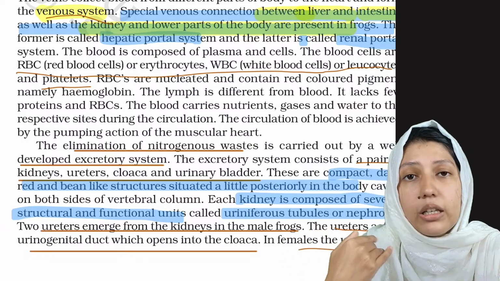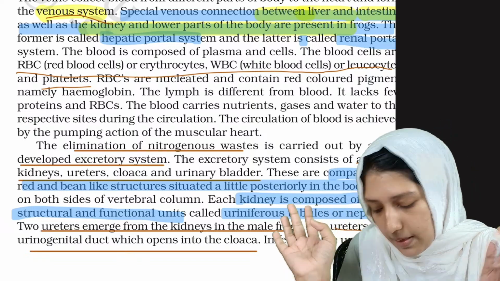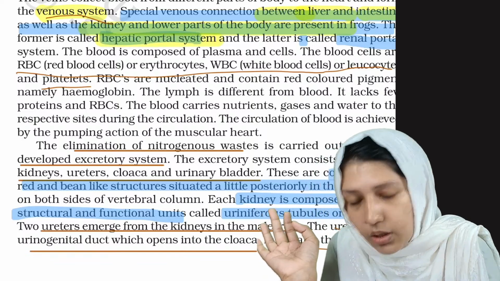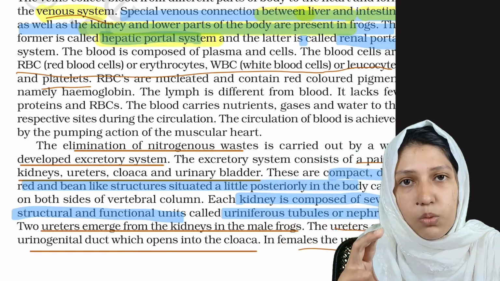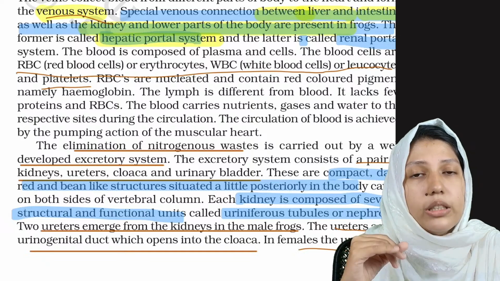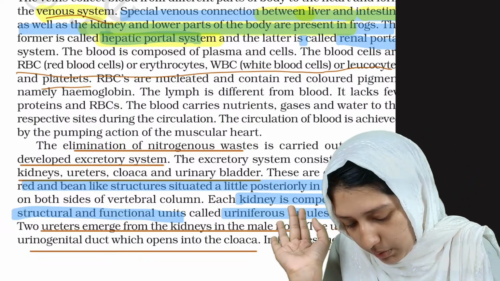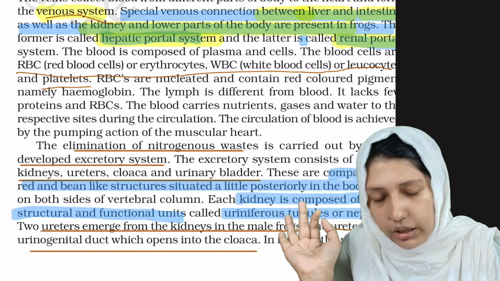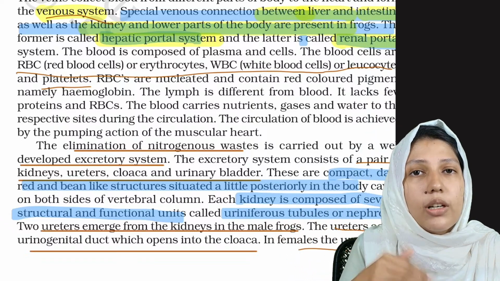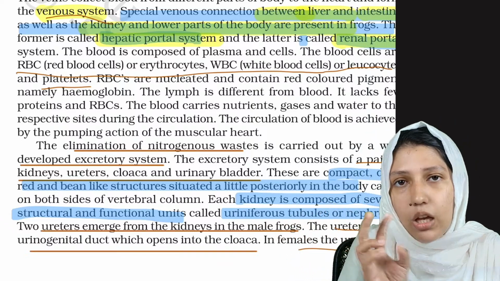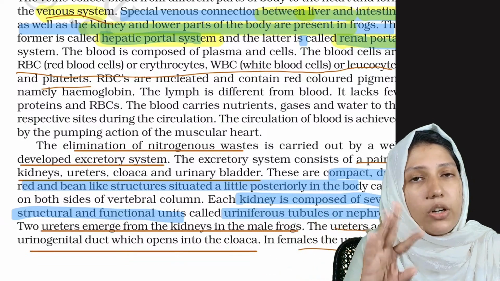Clear? And what is this special arrangement known as? The one between the liver and intestine is known as the hepatic portal system, and the one between the kidney and the lower parts of the frog is known as the renal portal system. Clear? Hepatic portal system and renal portal system.